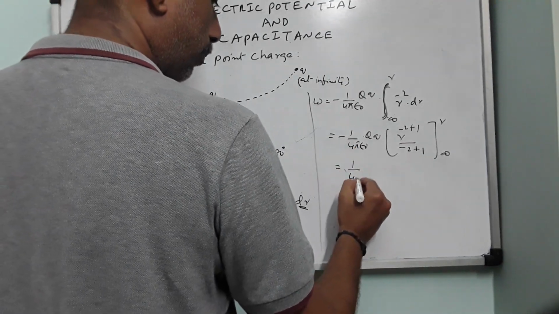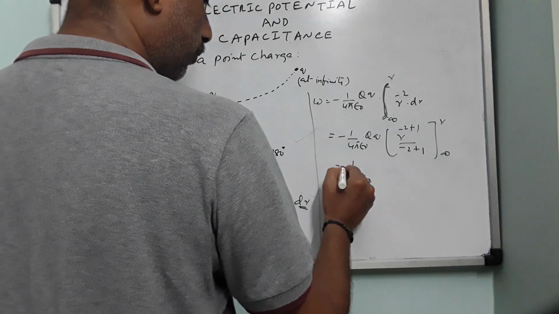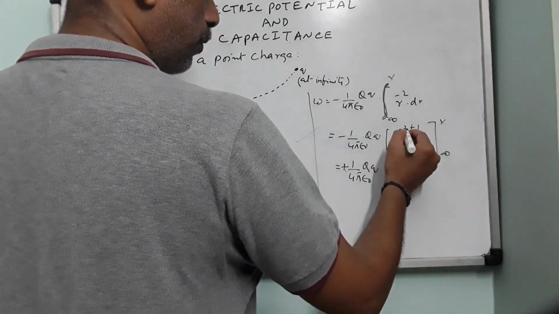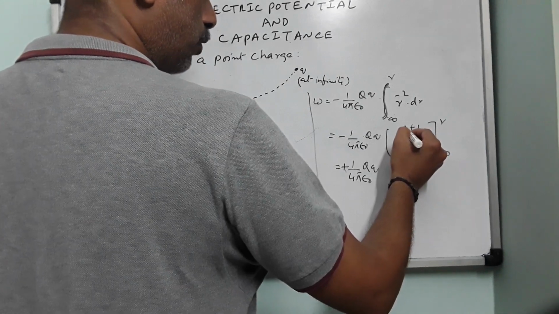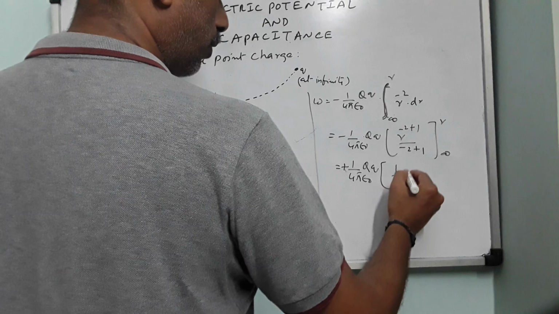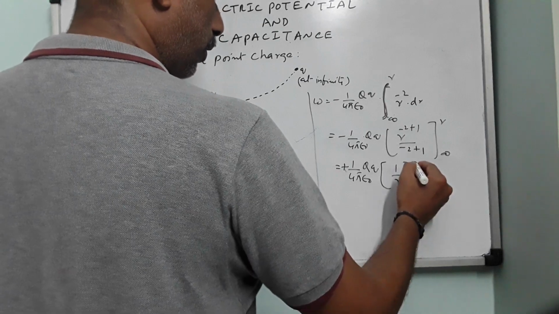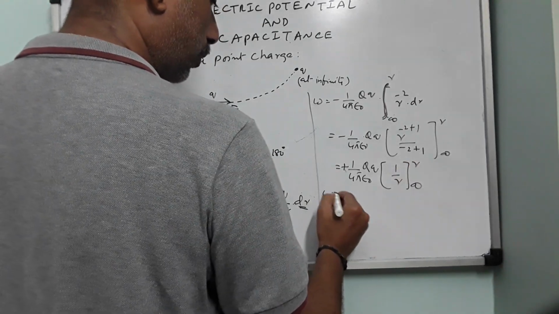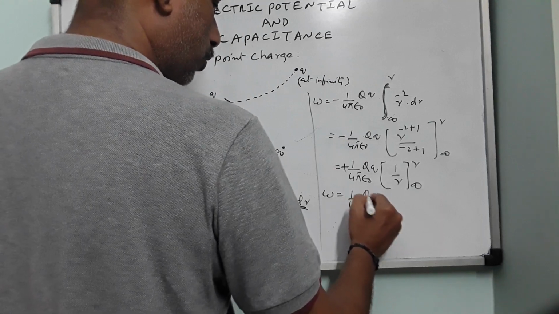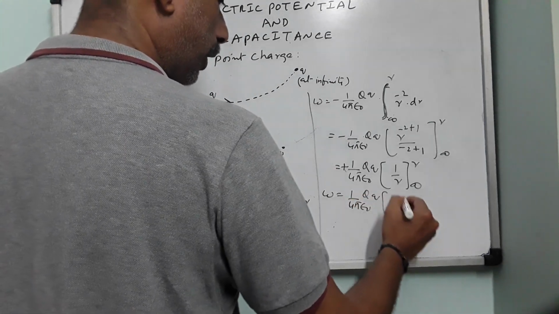So this 1 by 4 pi epsilon 0 becomes plus, into Q, and r to the power of minus 2 plus 1 is r to the power of minus 1. I can take it to the denominator, so it will be 1 by r from infinity to r. So W equals 1 by 4 pi epsilon 0 into Q into 1 by r.